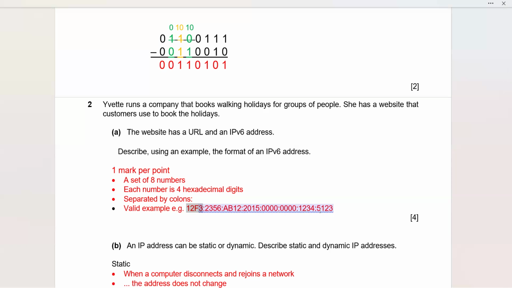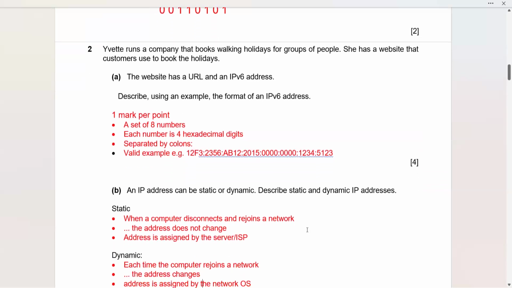Just an example. You can quote any example, but remember, separated by colons, the value should be a hex value, meaning it cannot go beyond F for the letters, 0 to 9 and A to F, and composed of 4 hexadecimal digits. I hope that is an easy question. If you have done it, we can recall very easily.